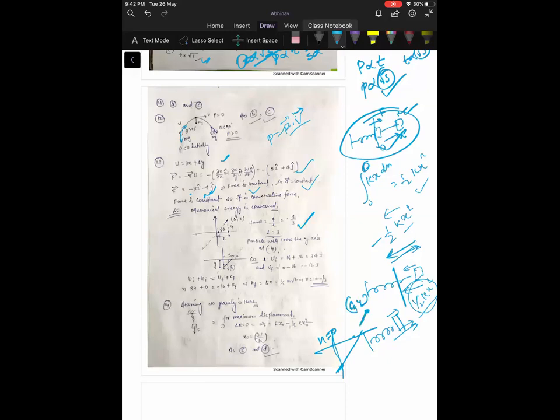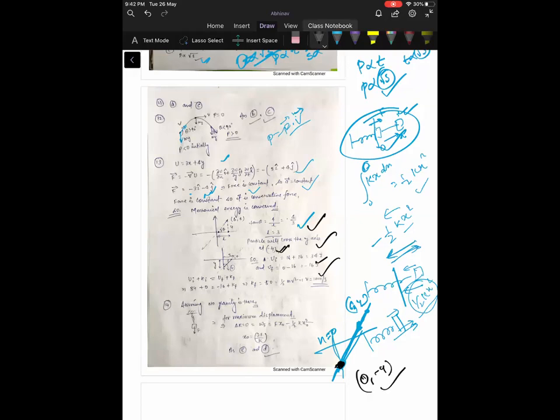The particle is moving in this direction, so you just draw a straight line. The particle will cut the y-axis. I just found the coordinate where the particle will cross the y-axis, at x is equal to -4. The coordinate will be 0 comma -4.